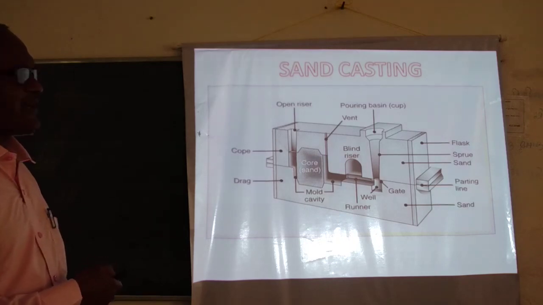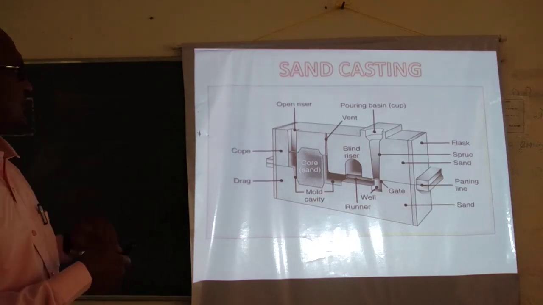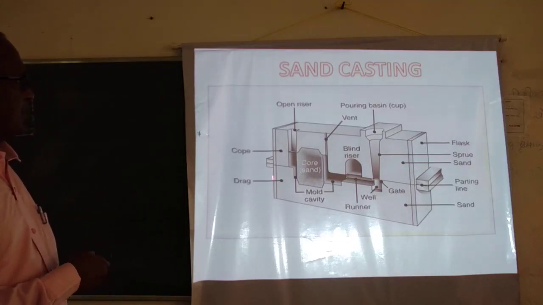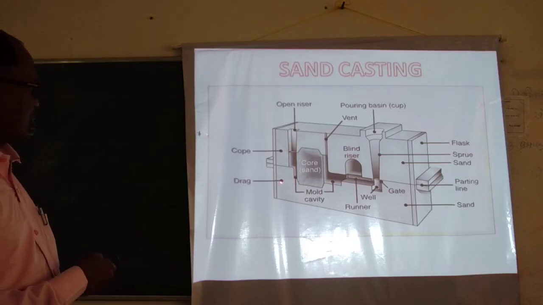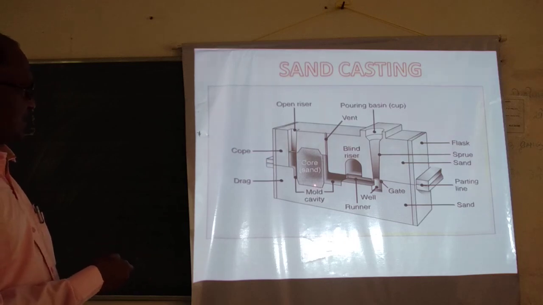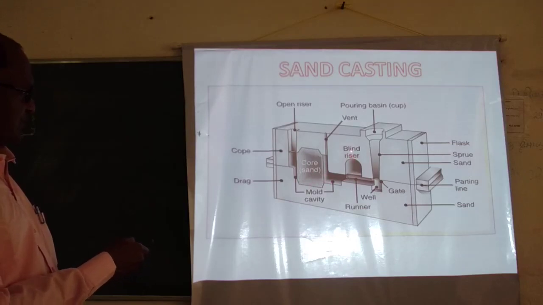So this is the sand casting. If you recall your previous lecture, sand casting means the mold is made up of sand. This bottom box is called the drag, the upper box is called the cope. This is the parting line. These are the core, and this is the mold cavity. This is the runner, and these are the two cavities.